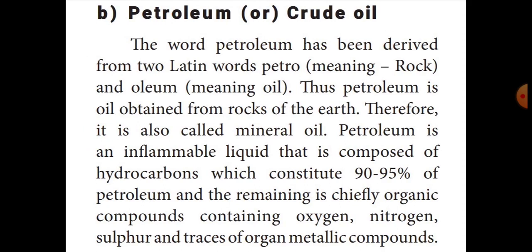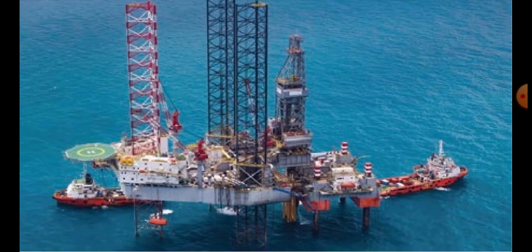Secondly, we learned about petroleum. The word petroleum is derived from two Latin words, petro and oleum. Petro means rock, oleum means oil. It is otherwise called mineral oil. 90 to 95% of petroleum is composed of hydrocarbons. The remaining 5% is oxygen, nitrogen, sulfur and metallic compounds.